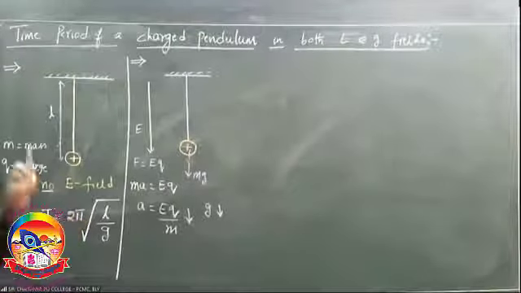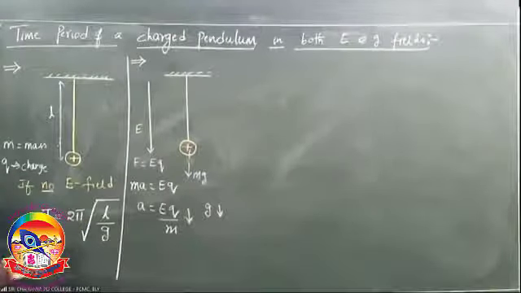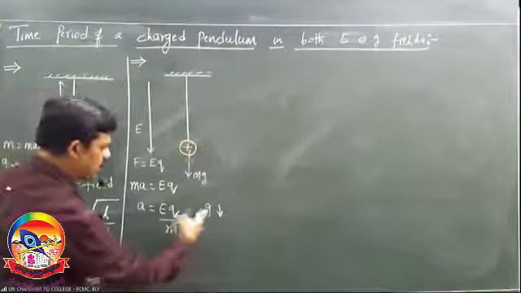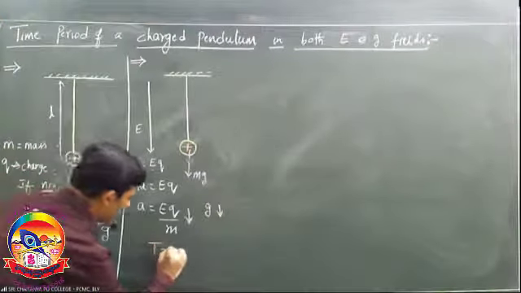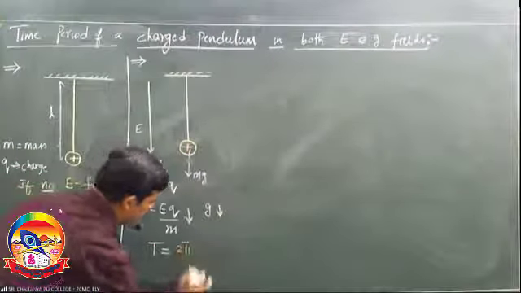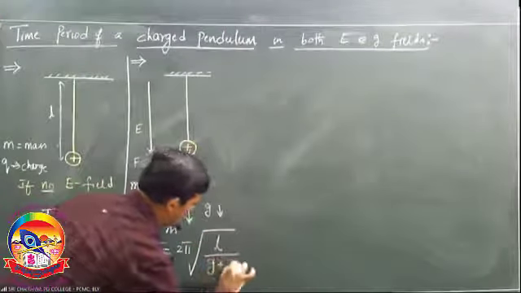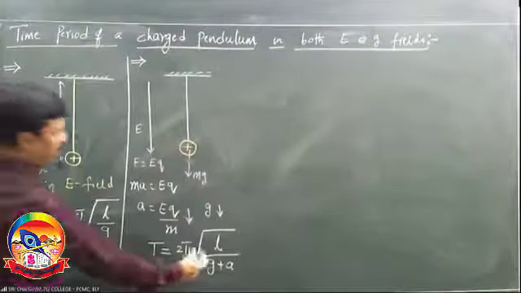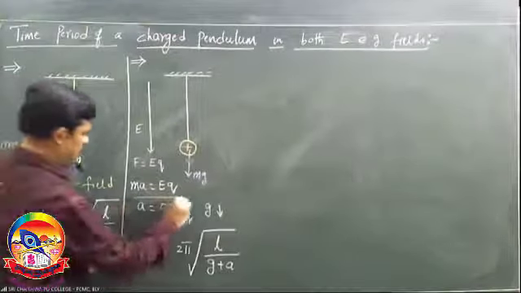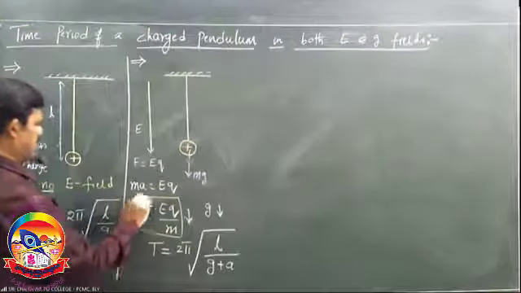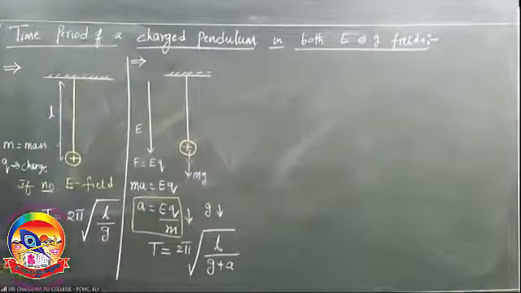A plus G. Then time period is 2 pi root L by G plus A, where A is EQ by M, right?